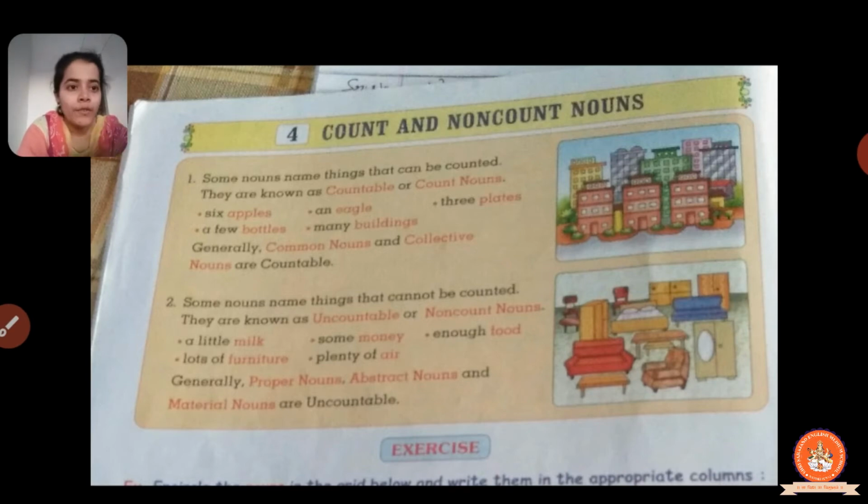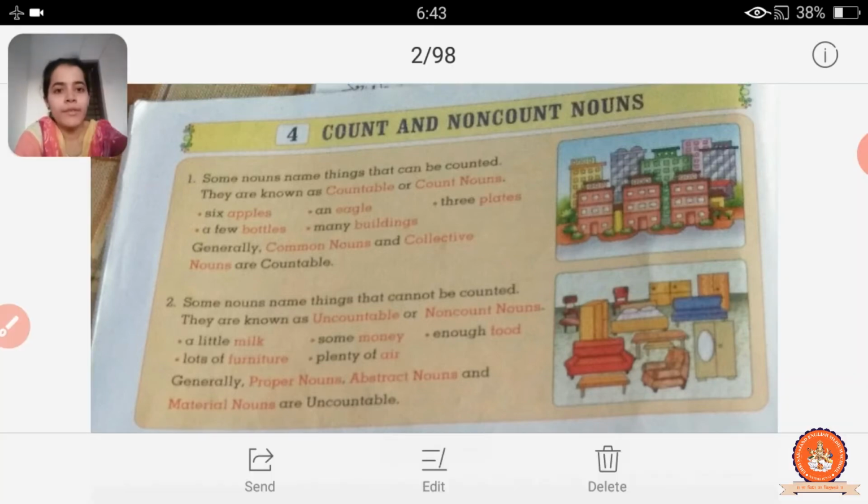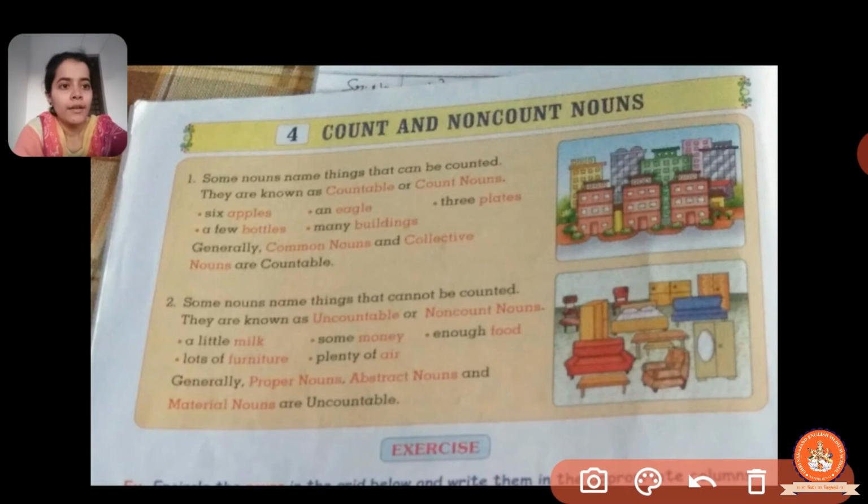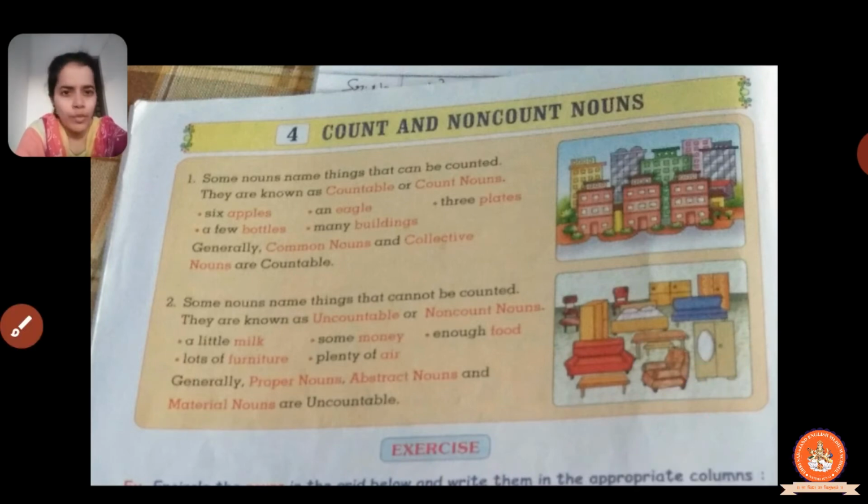Then we have lots of furniture. Here you can see the example which is given over here. There are lots of furniture. We cannot say one furniture, two furniture, three furniture. We will say lots of furniture. Then we can say plenty of air. Even air you cannot count. We cannot say one air, two air, or three air. We can say plenty of air. So this is about uncountable nouns, which you cannot count. You can say non-count nouns.